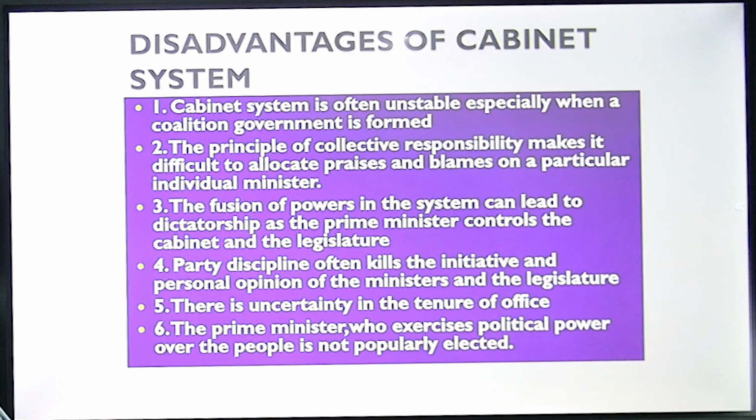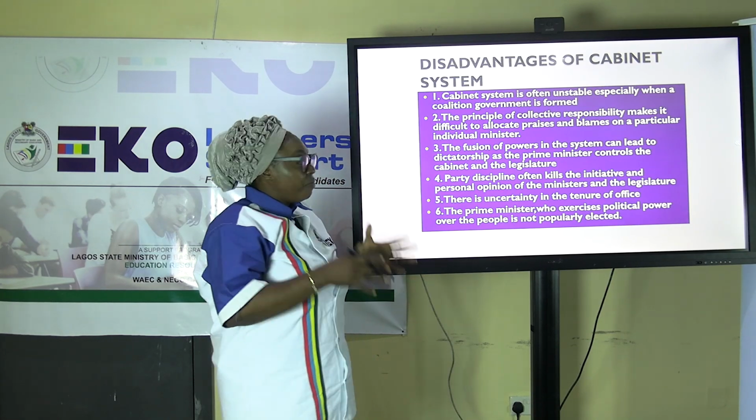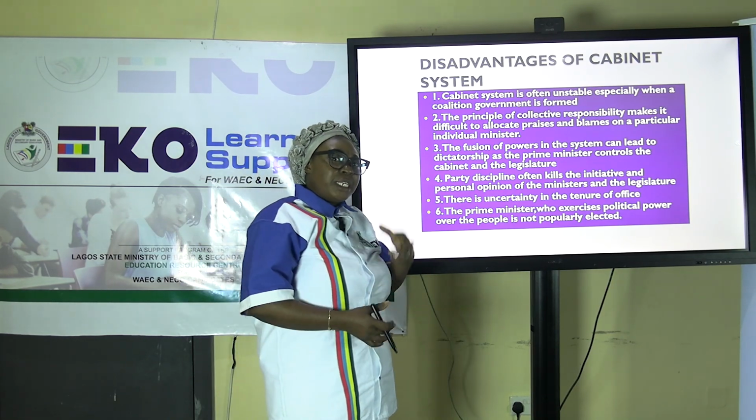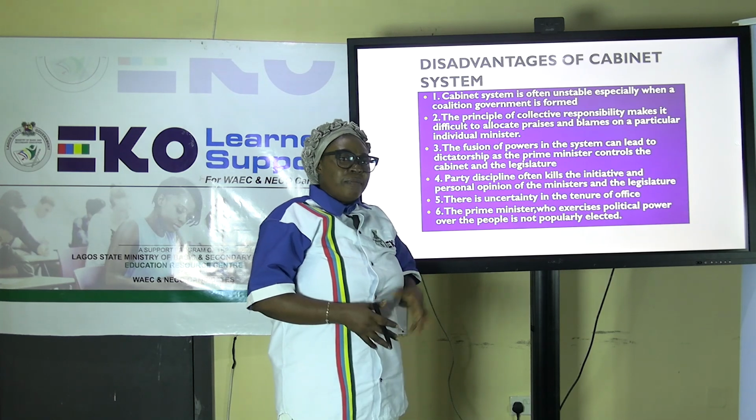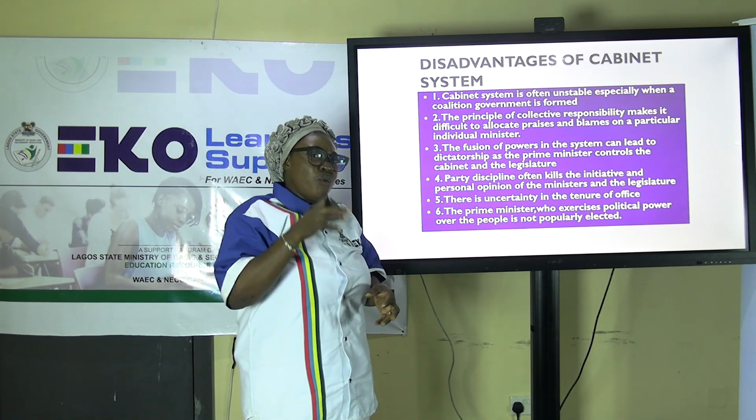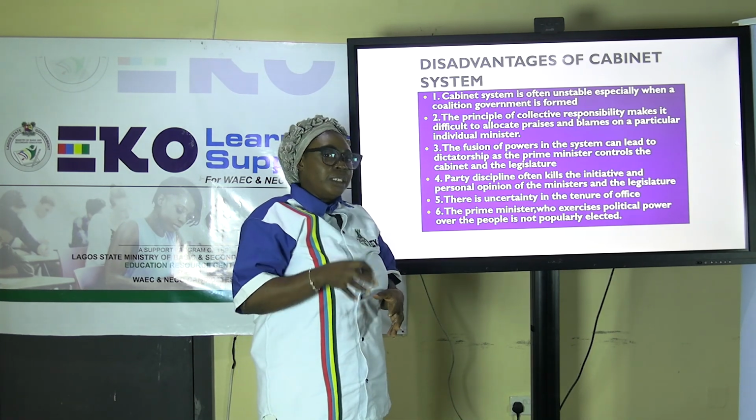Two, the principle of collective responsibility makes it difficult to allocate praises and blames on a particular individual minister, because with collective responsibility it is hard to know who exactly is at fault.